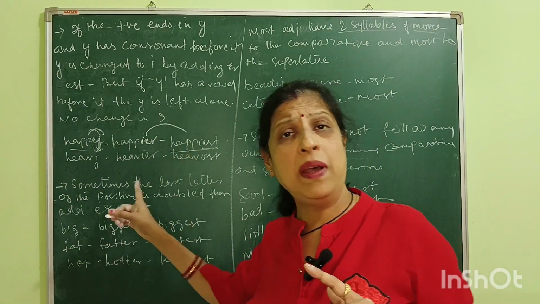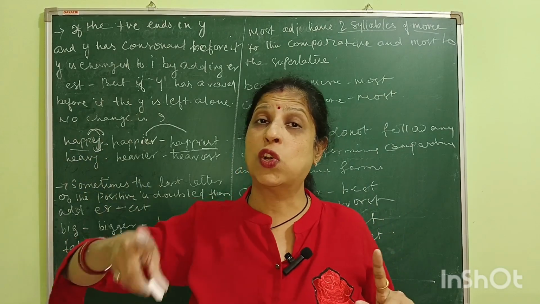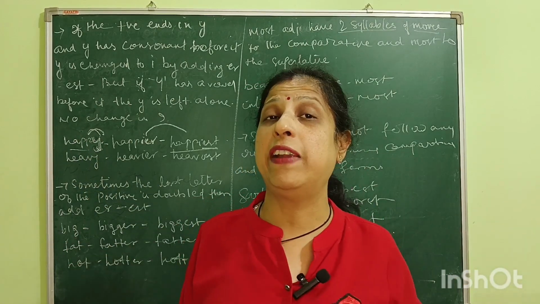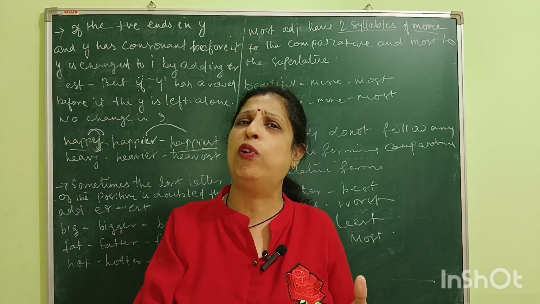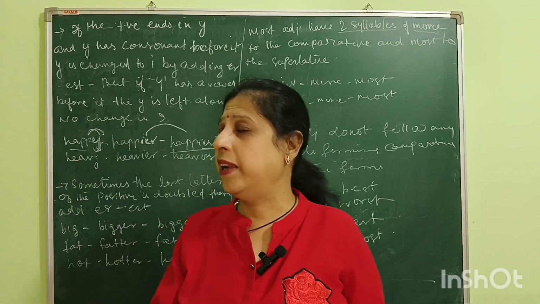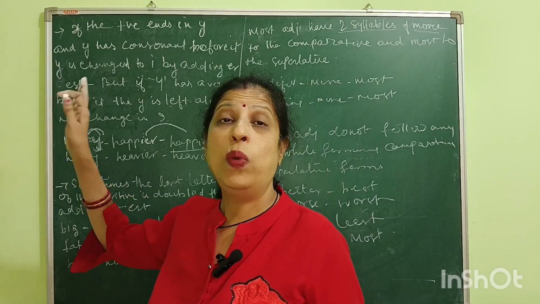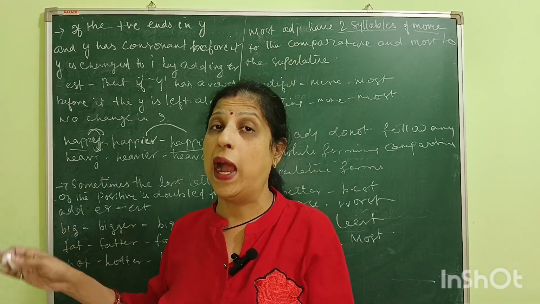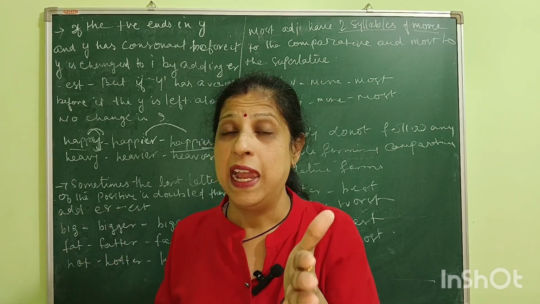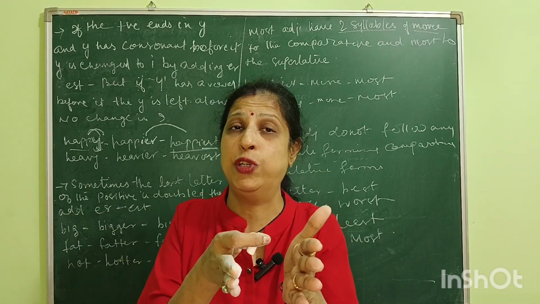So remember, if the positive degree ends with Y and there is a consonant before the Y, then the positive degree will change into the comparative degree by changing Y into I and adding ER to it.